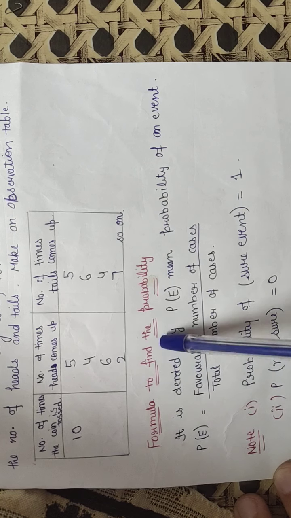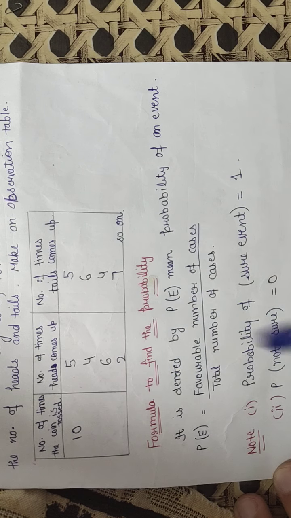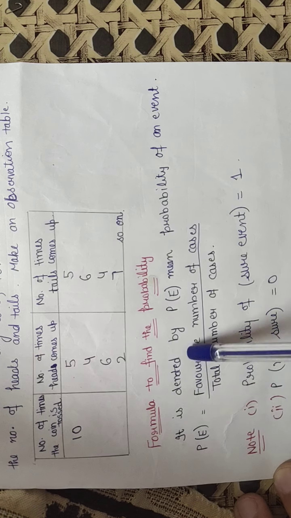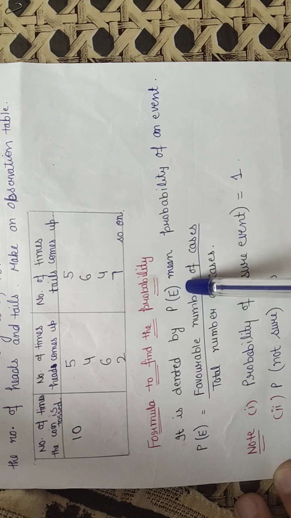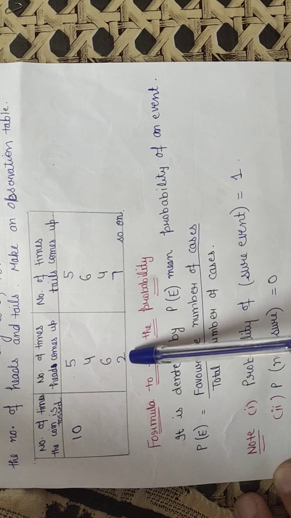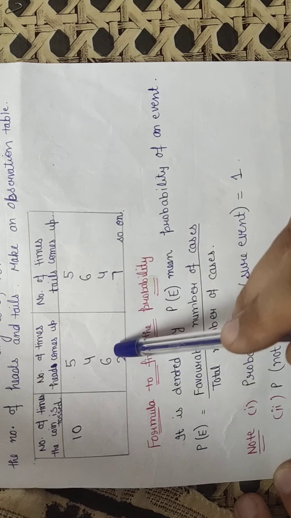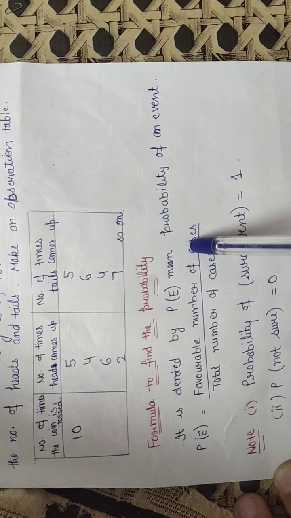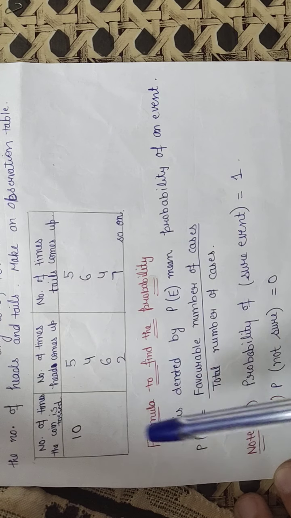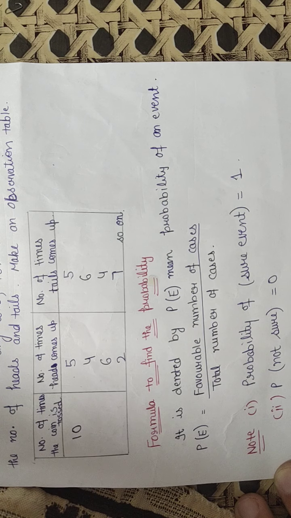Now next is the formula to find the probability. You are very aware of this formula, but I want to discuss it also. The probability of any event is denoted by P bracket of that particular event. E represents the event. Here in the example, if I want to find the number of times head will come, that is 2 times head will come, then favorable cases are only 1 and total number of cases are 10. Total number of cases means the number from which we are taking the selected number.